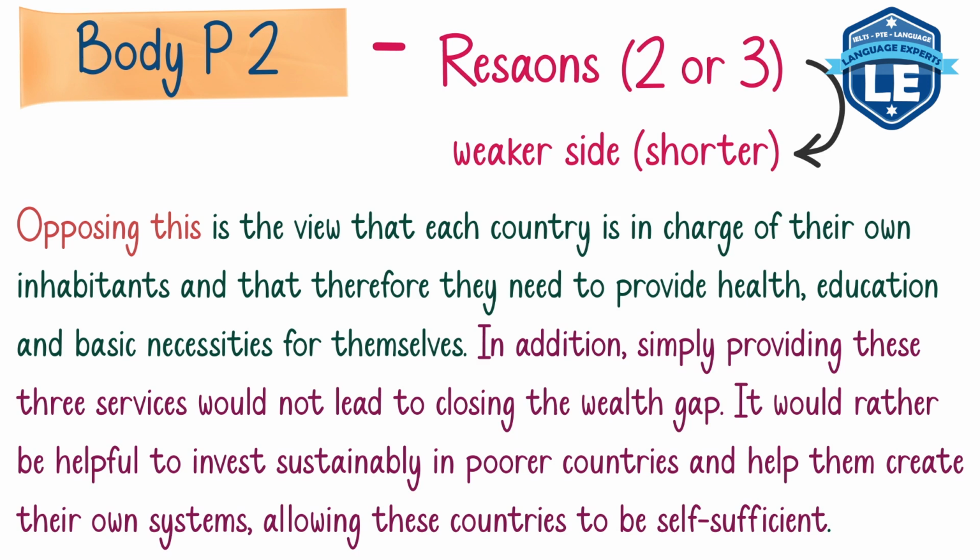They should kind of invest in those countries. And those countries should take advantage of this investment, of this incentive, and they should help create their own systems, right? So rich countries should not just give them money. They should kind of invest in those countries. And those countries should at last be able to take advantage of these systems and grow their economy, right?